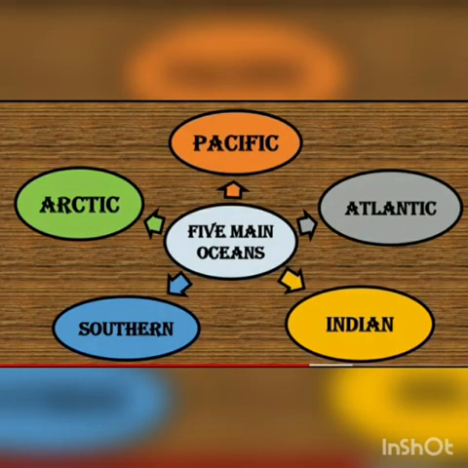Apart from continents, there are 5 oceans located on the Earth's surface. They are the Pacific Ocean, Atlantic Ocean, Indian Ocean, Southern Ocean, and Arctic Ocean. Among these oceans, the Pacific Ocean is the largest and the Arctic Ocean is the smallest.